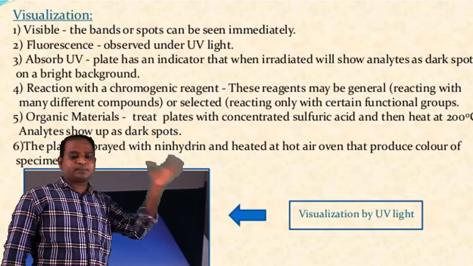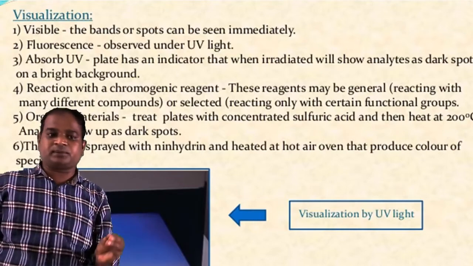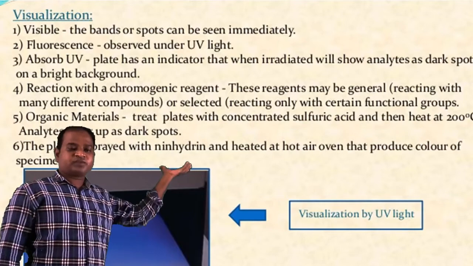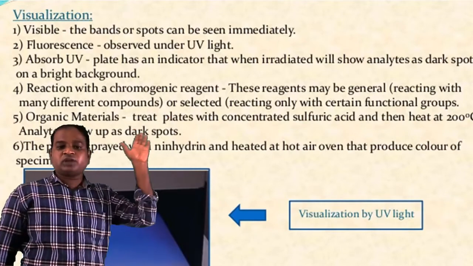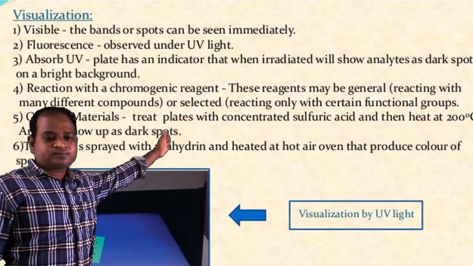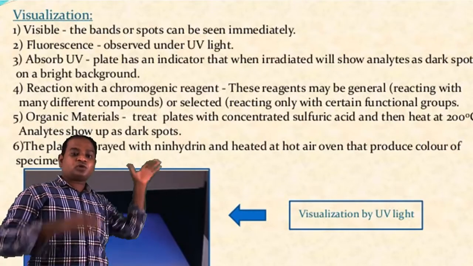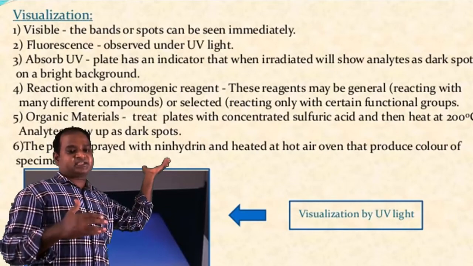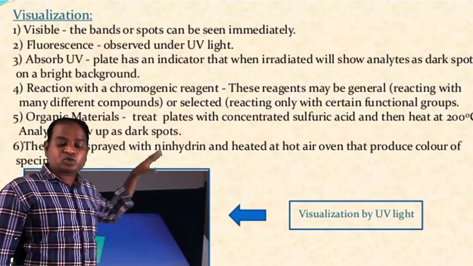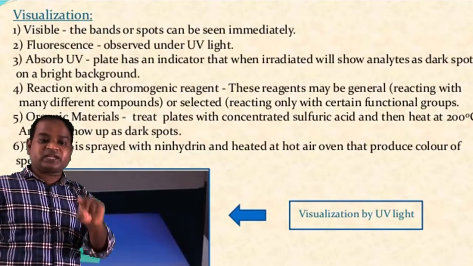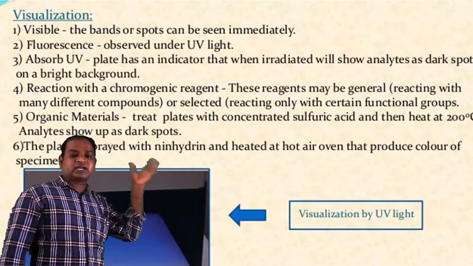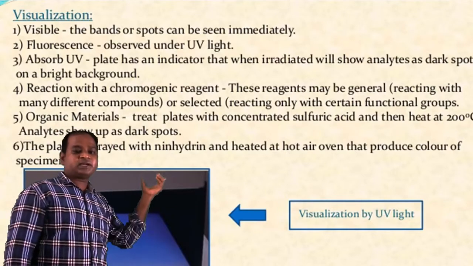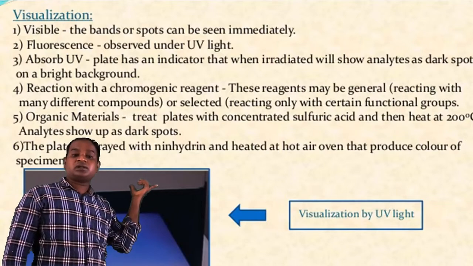If you are separating an amino acid sample, you have to spray it with ninhydrin. Why? After removing the plate from the chamber, you will not see any spots on the plate. So you have to visualize the sample to make color. For that reaction, amino acids are mostly visualized by spraying with ninhydrin, where the reaction leads to the formation of Ruhemann's complex. By that, it shows purple colored spots.